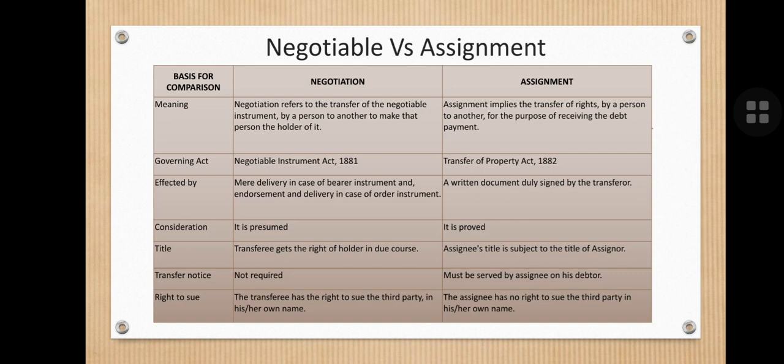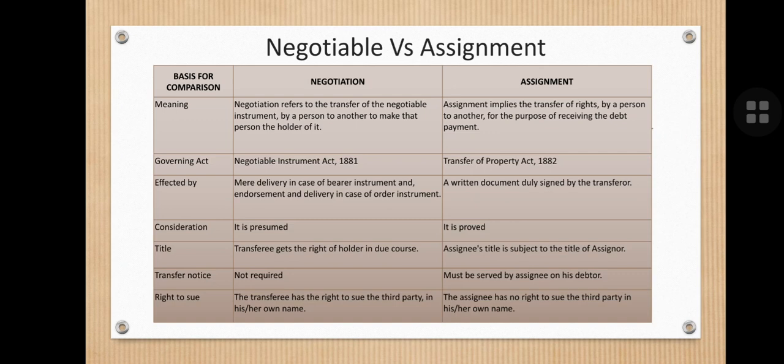It is effected, in a negotiable instrument, by mere delivery in the case of a bearer instrument, and by endorsement and delivery in the case of an order instrument. It is a document written and duly signed by the transferor.